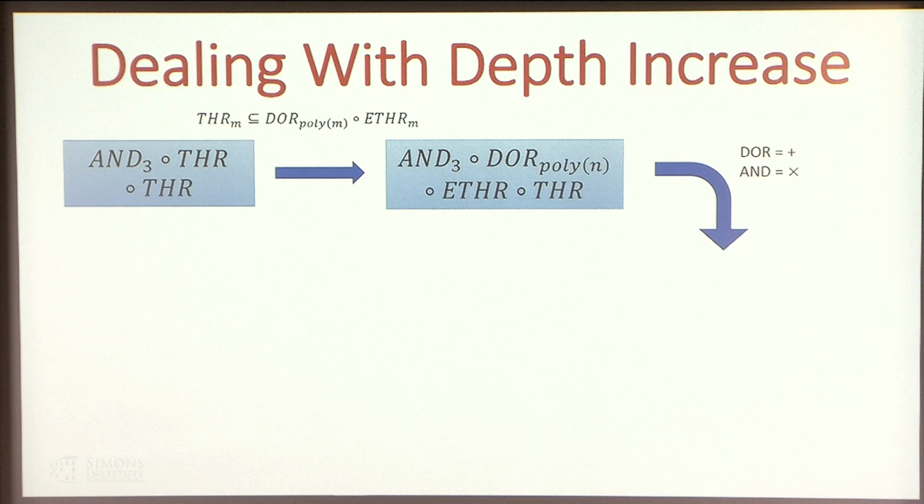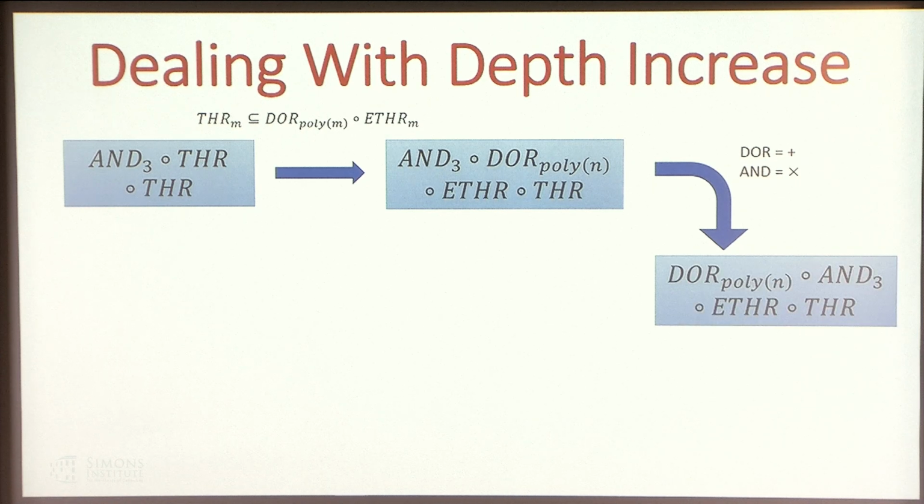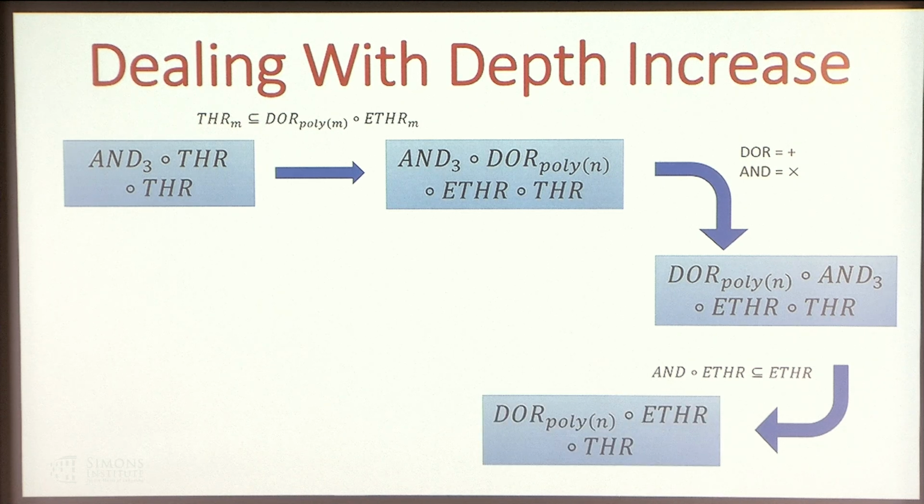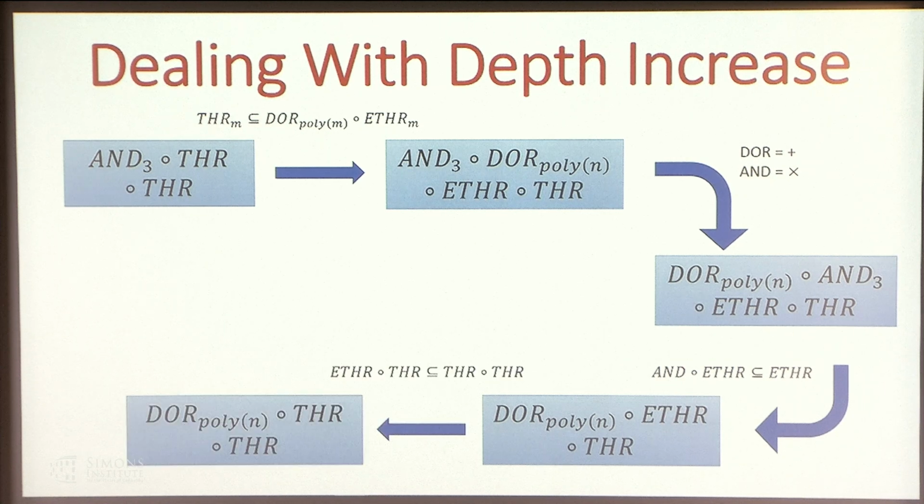So we can switch the order. Now it becomes disjoint OR of AND3 of exact threshold of threshold. And now exact threshold is closed under taking an AND. So it becomes disjoint OR of exact threshold of threshold. Finally, it becomes disjoint OR of threshold of threshold.